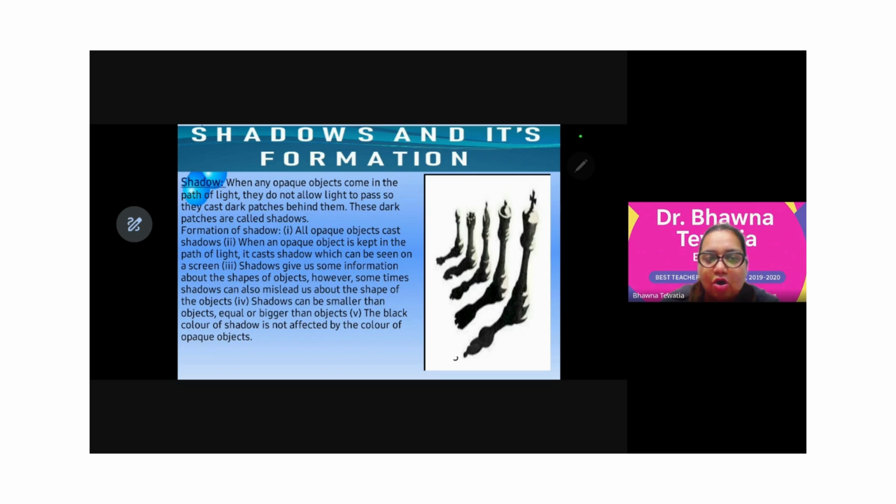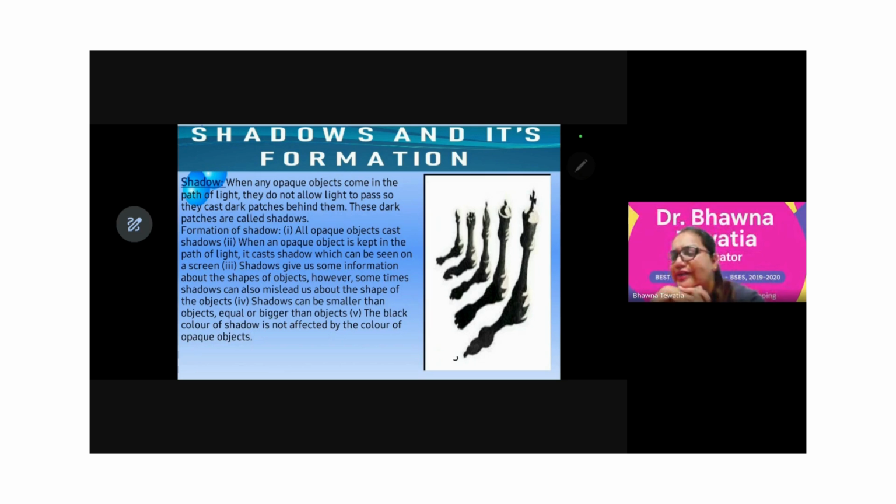The shadow can be smaller than the object, equal, or bigger. They have written this: the shadow can be smaller than the object, equal or bigger. It depends upon the placement of the luminous source, whether it is placed in front of it, above it, or below it. When the source is below, the shadow is created bigger. In front of it, equal size. And when the source is kept above it, the shadow is extremely small.